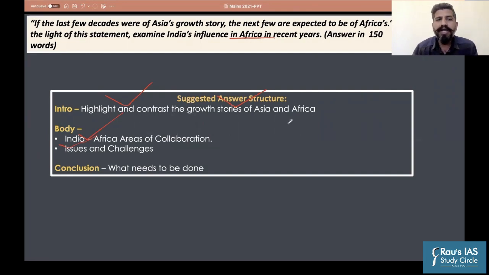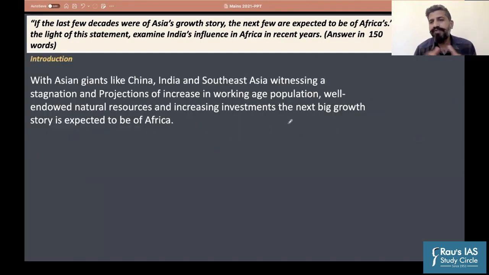So how would you highlight and contrast Asia's growth story with Africa's growth story? We all are aware that in the last 2-3 decades, the Asian growth story has been amazing, where China has grown very fast, rapidly. India has grown rapidly. Southeast Asian nations have grown rapidly. That is why it was said that these were Asian decades. But now we are witnessing stagnation in some of these economies. Some of the economies of Southeast Asia are stagnating. The economy of China is on the verge of stagnation, you can say. Plus, India's economy is also stagnating.